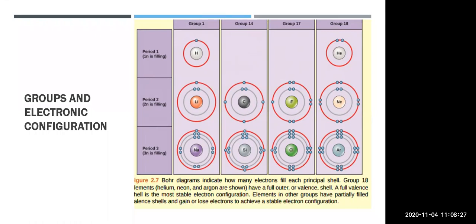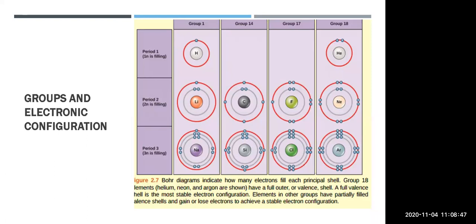You can see that in lithium also one electron is there in the outermost shell. The red color circle is the outermost shell. So in lithium, in that red color outermost shell, one electron is present. For sodium also it is the same case, one electron is present in the outermost shell.